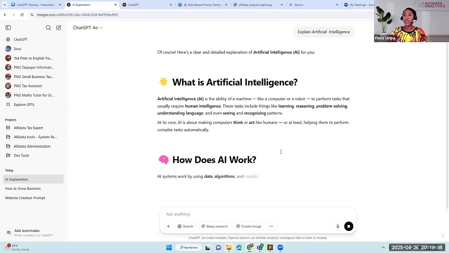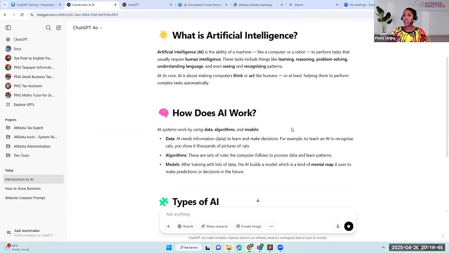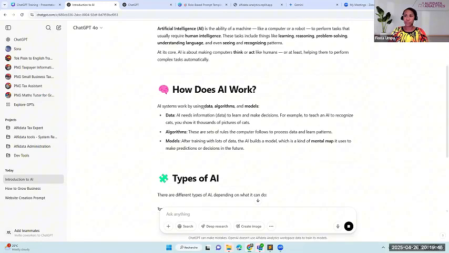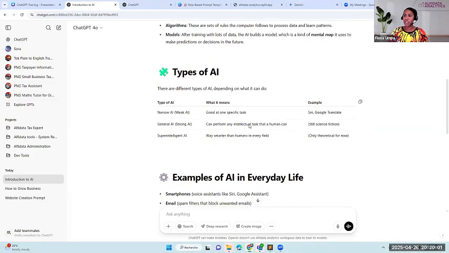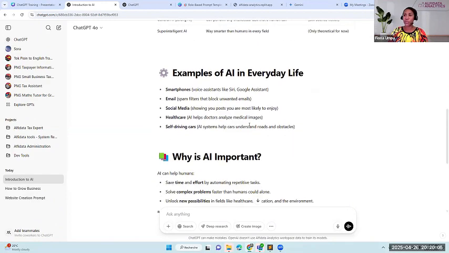Okay, so artificial intelligence is the ability of a machine like a computer to perform tasks. And then it just goes on and on. And of course, how does AI work? It tries to explain it in regards to data, algorithms, and models. But we know that our focus is to explain AI to a 10-year-old. So imagine getting this information and giving it to a 10-year-old. Of course, they won't understand.